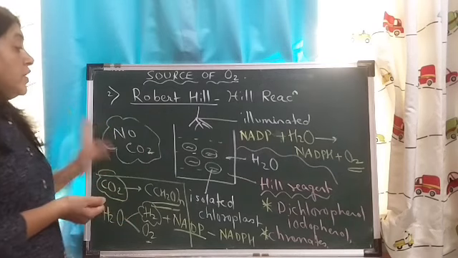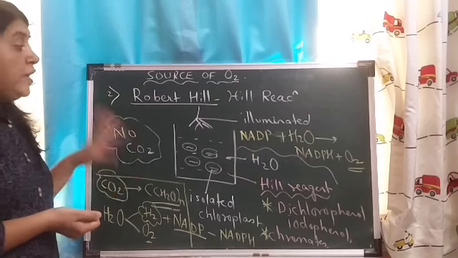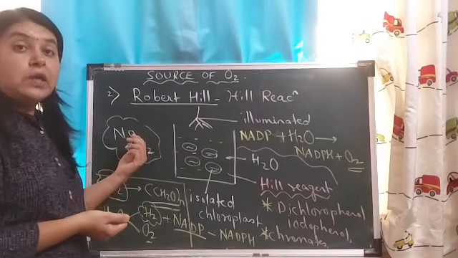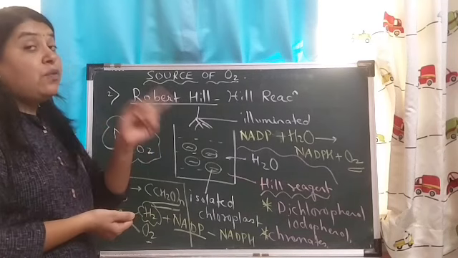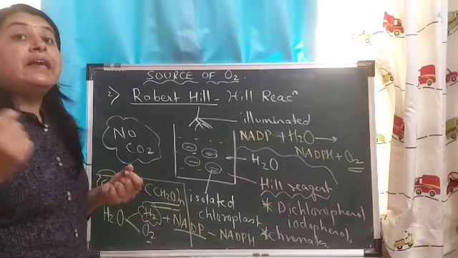Okay, the medium was made CO2 free in order to show that oxygen is coming from water and not from CO2, right? So this was the fifth scientist which we have discussed, and now one more scientist we will discuss, that is Ruben and Kamen.